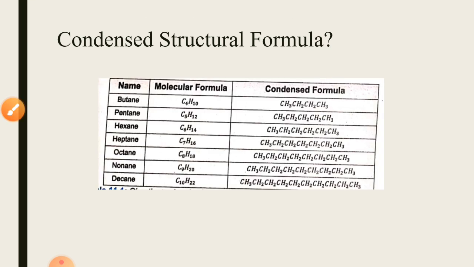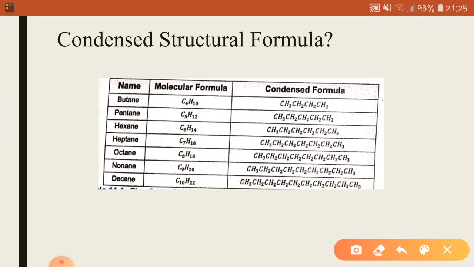Here are some condensed formulae for different organic compounds. For butane, it is CH3CH2CH2CH3. Since there are 4 carbon atoms, we are writing 4 carbon atoms in the condensed formula as well. In pentane, we have the molecular formula C5H12. Since there are 5 carbon atoms, we are writing 5 carbon atoms in the condensed formula as well.